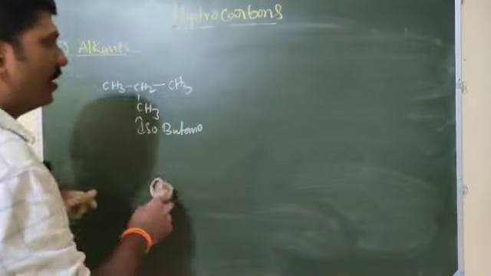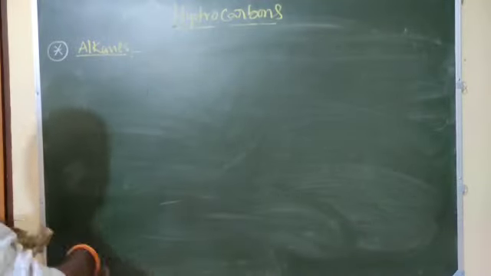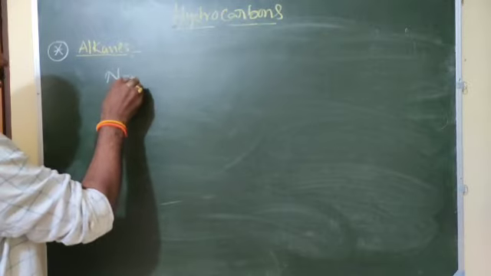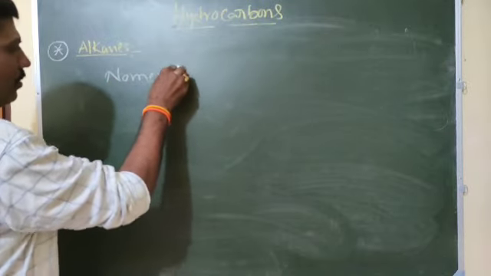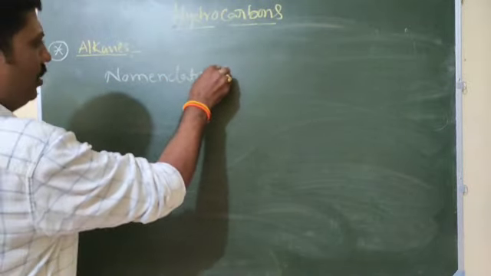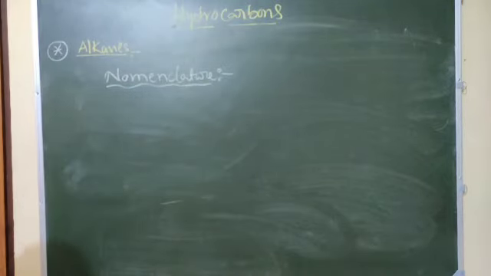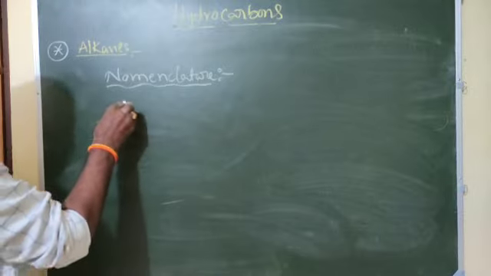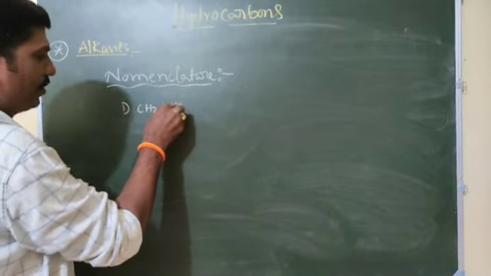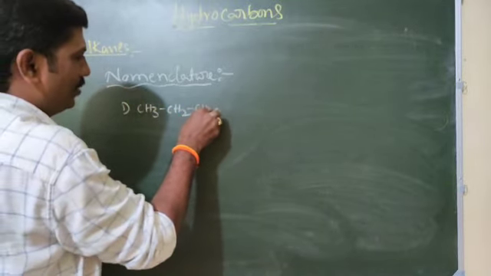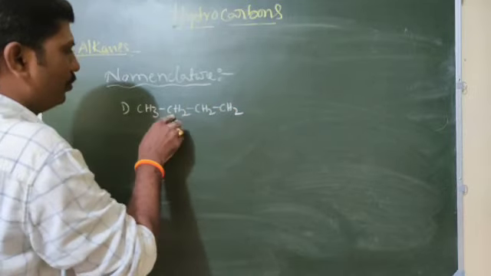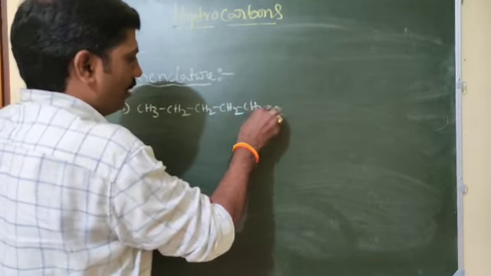Only one compound, we will write how many names for nomenclature. In our textbook also given, I think 6 carbons, 5 carbons. CH3, CH2, CH2, CH2, 1, 2, 3, 4, 5 carbon.